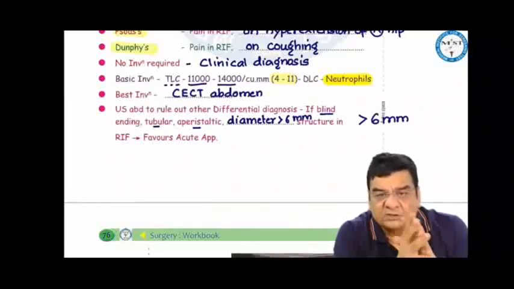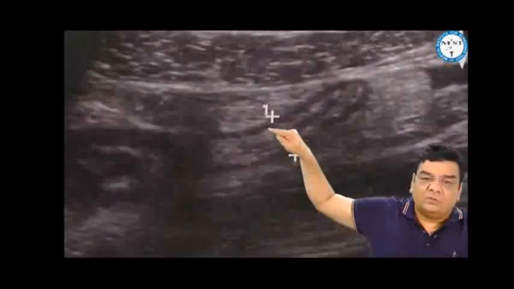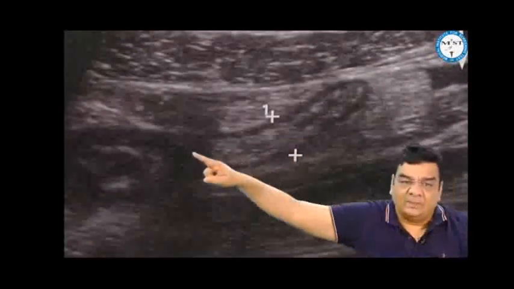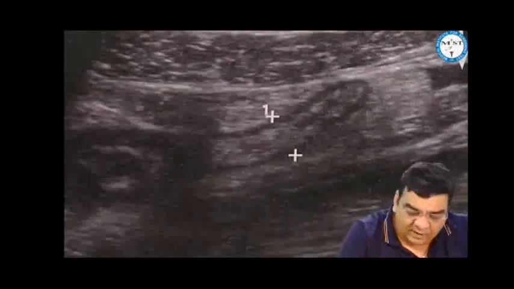So whenever we are in a confusional state, we can take the help of ultrasound. Ultrasound is not done to make the diagnosis of acute appendicitis, but to rule out other differential diagnoses. And when we are doing the ultrasound, if we find that the diameter of the appendix is more than 6 millimeter, then it favors acute appendicitis. The appendix looks like a blind, tubular, aperistaltic, non-compressible structure in the right iliac fossa. With a diameter more than 6 millimeter, it favors acute appendicitis.